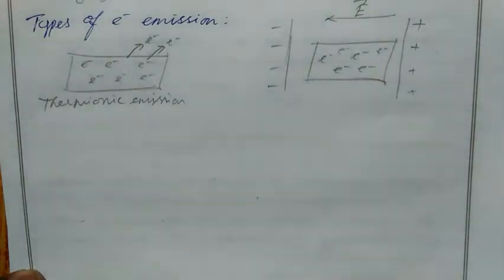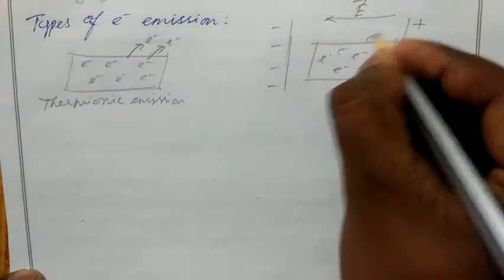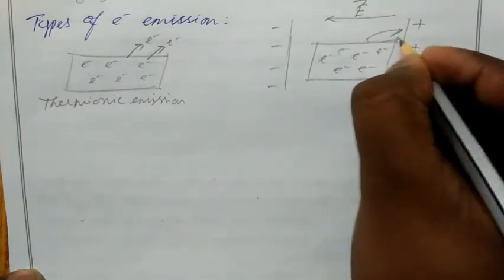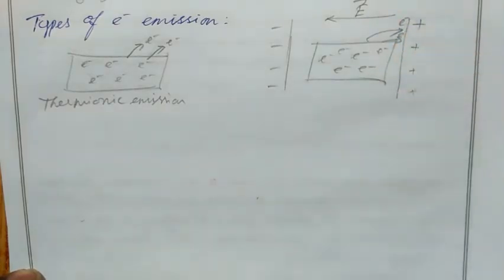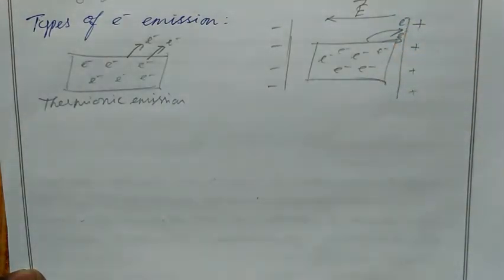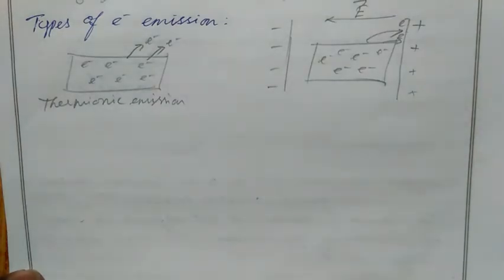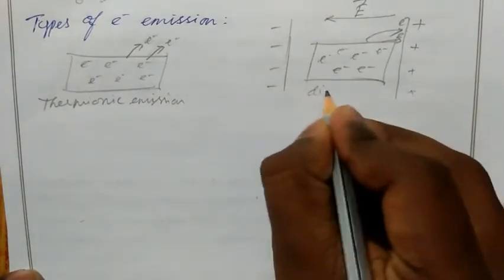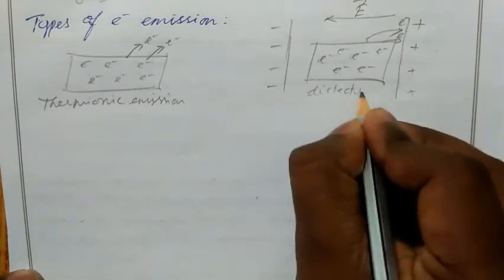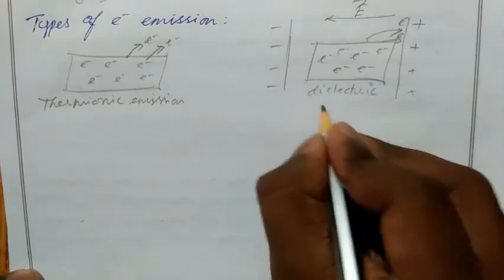These free electrons will move towards the positive plate. Correct? Opposite charges attract each other. So we can say this type of property is dielectric breakdown, which means the dielectric material will behave as a conductor.